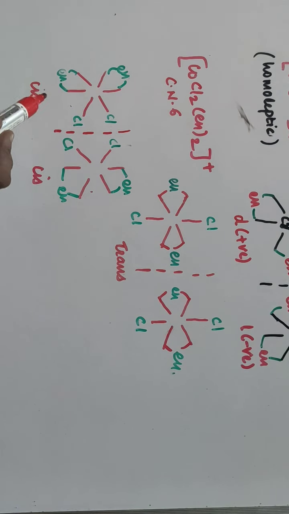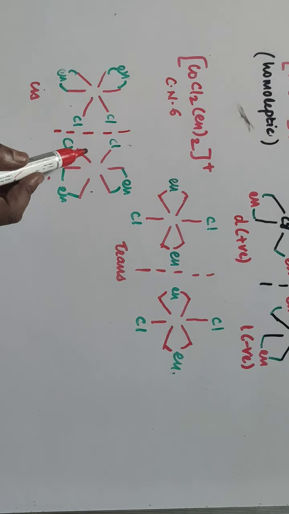Here in this case, first compound, suppose this is A, then in this compound the Cl groups are present towards the right hand side. Here in this compound it is present towards the left hand side, and hence the images are non-superimposable.